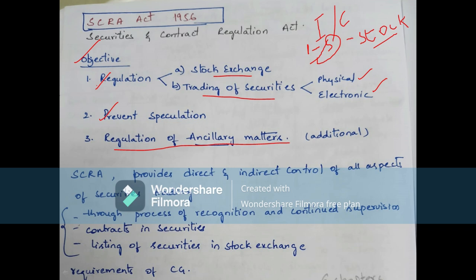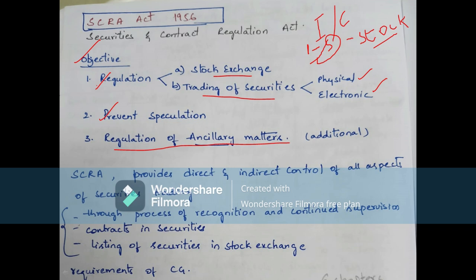If we see the basic principle of the Securities Contracts Regulation Act, it is an act to prevent undesirable transactions in securities by regulating the business of dealing therein, and by providing for certain other matters connected therewith. This is the principle, or the objective.